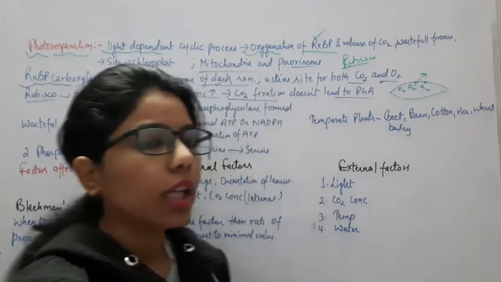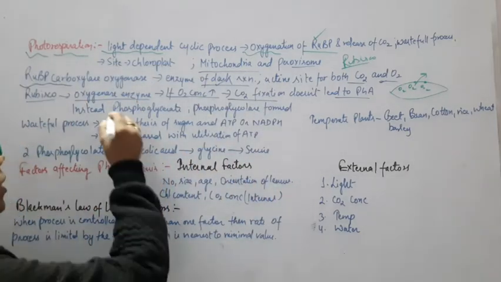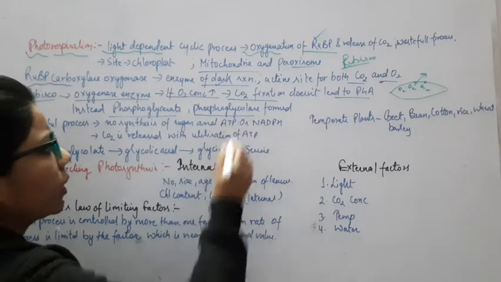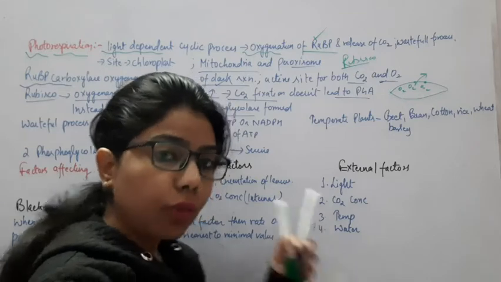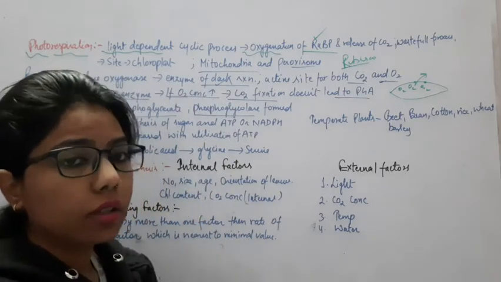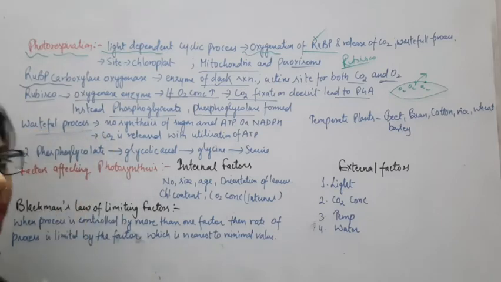PGA. Okay, and this PGA is not that much important for us here. So instead of phosphoglycerate, we are forming phosphoglycolate in case of photorespiration. So the product which is forming here in this photorespiration is of no use. Okay. Now comes the question of why it is wasteful.